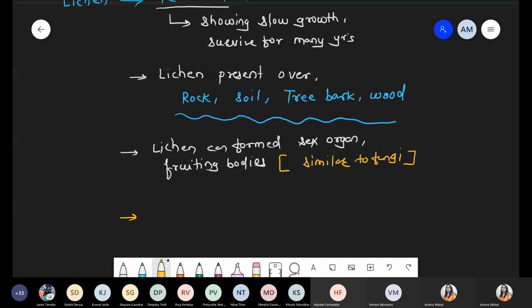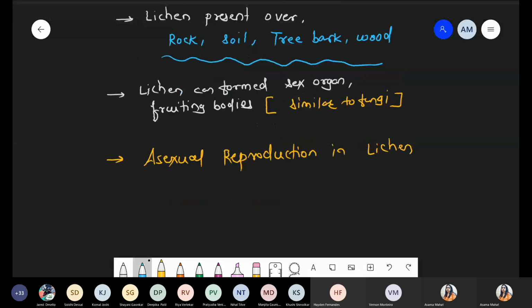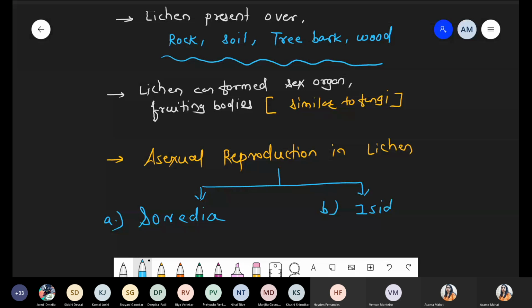Number one is Soredia, and number two is Isidia. Out of these two, which is the major one? Simply Soredia, this is the main type of asexual mode of reproduction.